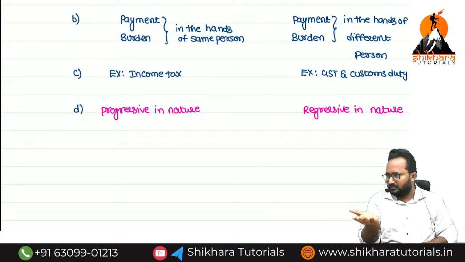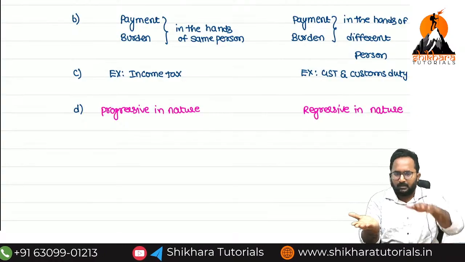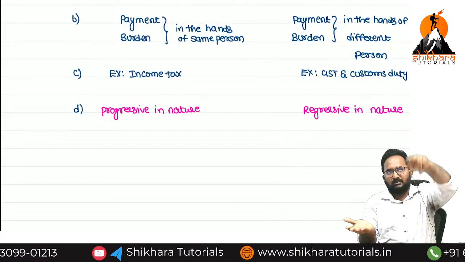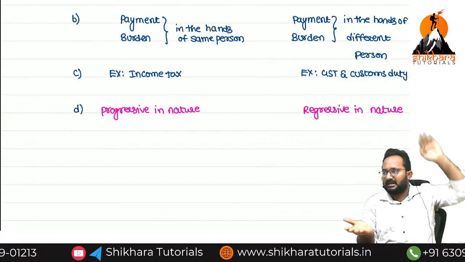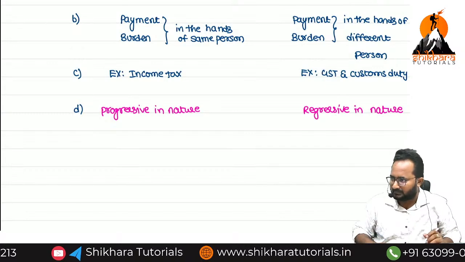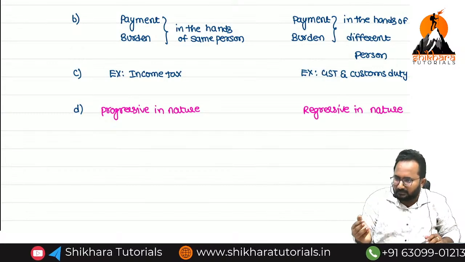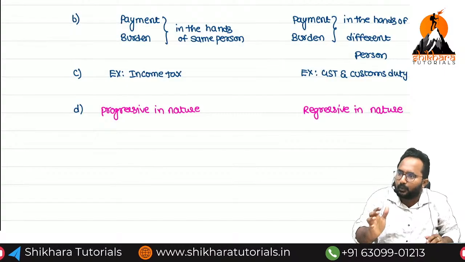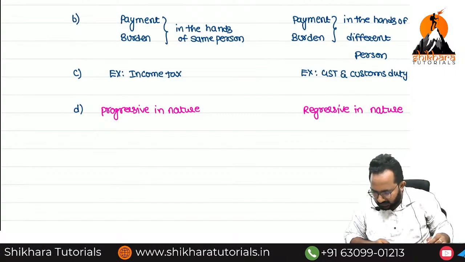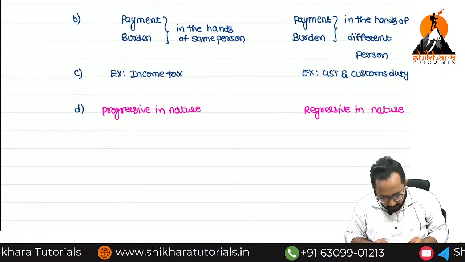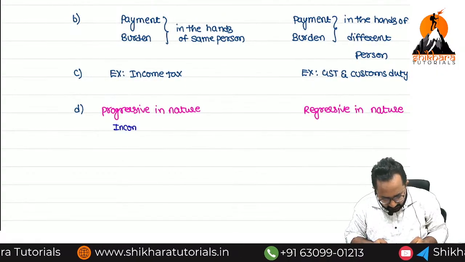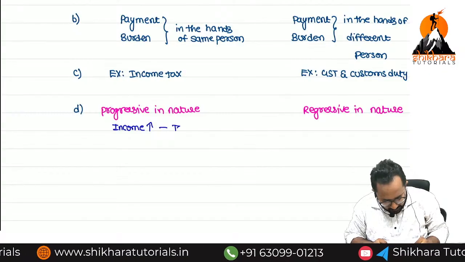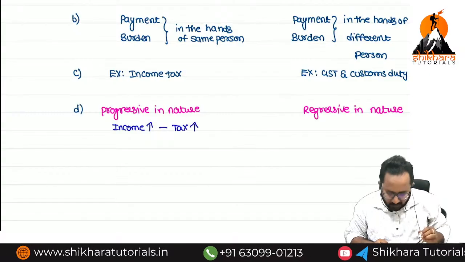So here Vodbhav has only 1 lakh income. Bhaskar, 10 lakh. Ambani, high level. If income increases, what increases automatically? Tax also will increase. So this is simply showing the differentiation between the rich and poor. Progressive in nature means, if income increases, tax also will increase automatically.